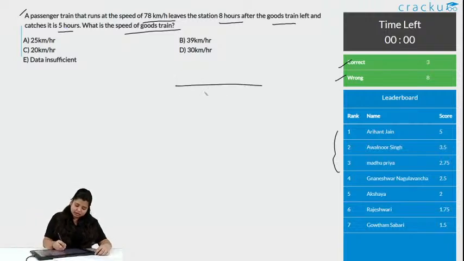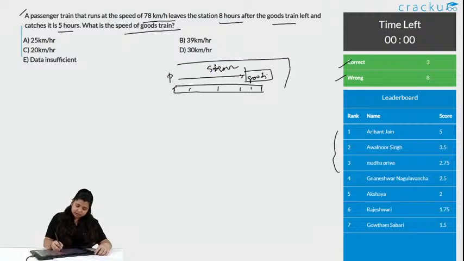Consider this to be the track. Let us say the goods train is here, the passenger train started here, and it took 5 hours to catch this. This is what it is asking, we need to find the speed of the goods train.